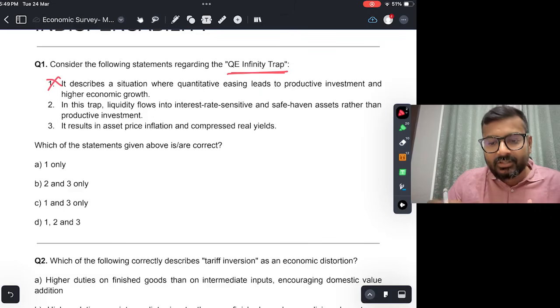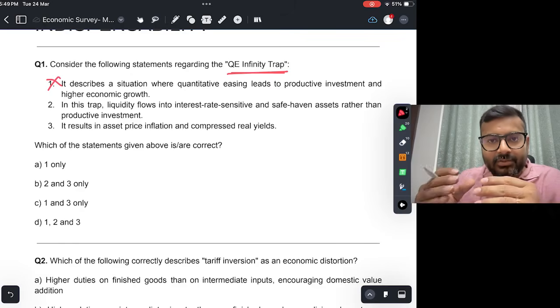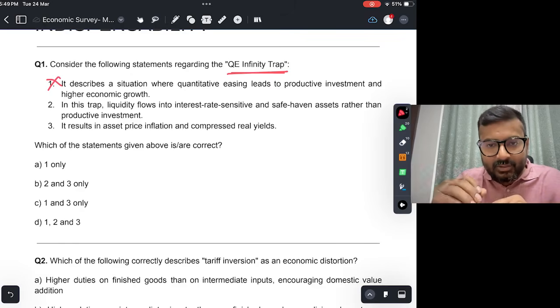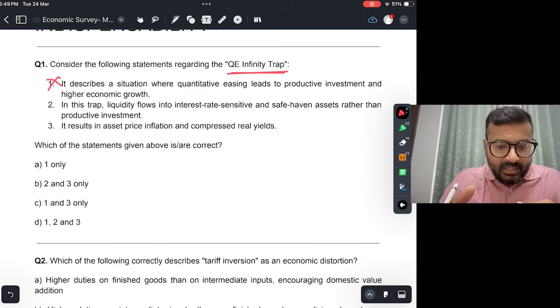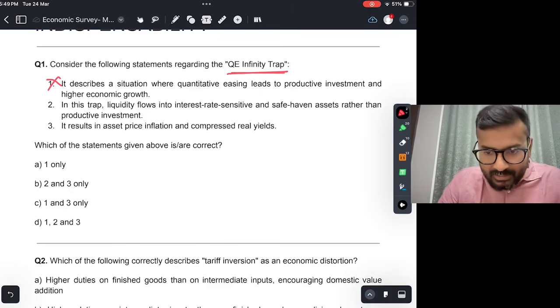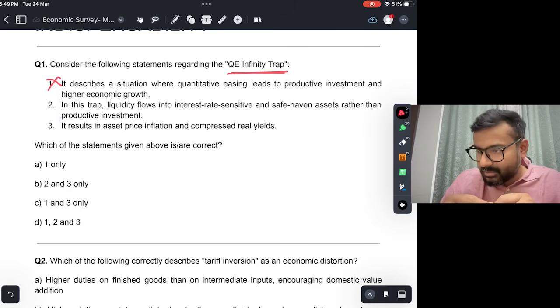It essentially leads to monetary easing. जो क्वांटिटेटिव ईजिंग का मतलब है कि जो मॉनेटरी पॉलिसी है उसको इतना ईजी कर दिया गया, इंटरेस्ट रेट इज ऑलमोस्ट नियर जीरो, that now people are no longer investing in that economy and rather in trying to invest in some other safe haven instruments like gold or silver or other economies. Okay, or some interest rate sensitive assets like real estates and all that.